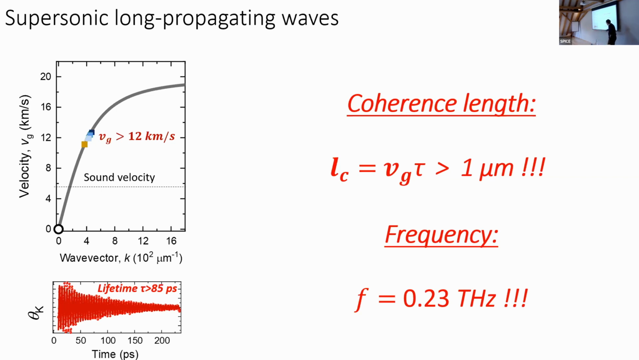Moreover, we estimated the lifetime of these excitations, and basically we estimated coherence lengths. And it's on the order of 1 micrometer. And I would like to emphasize here that this is a lower bound for this propagation length. And this propagation happens at a frequency of 0.23 terahertz.